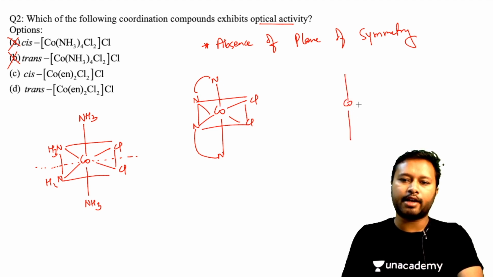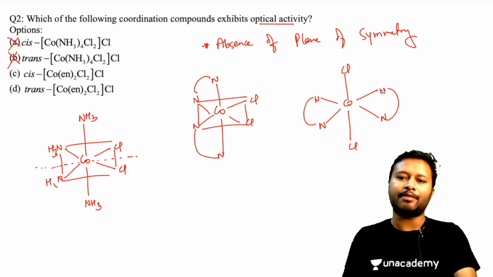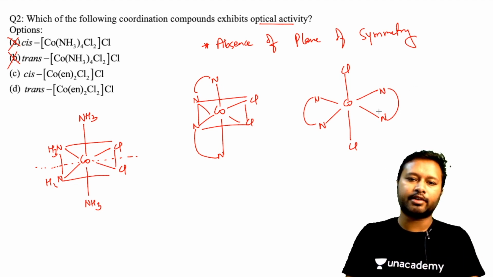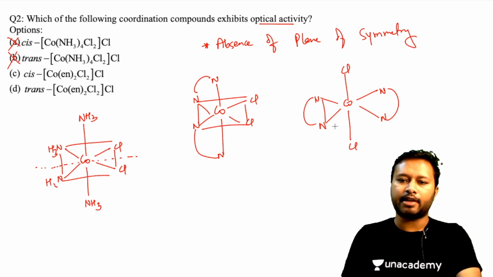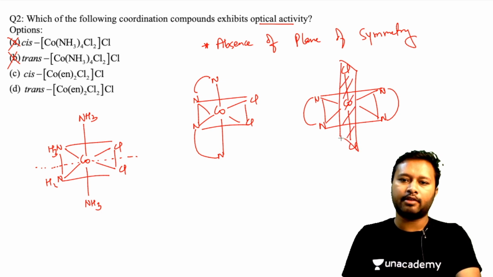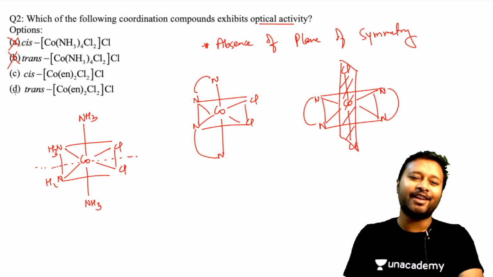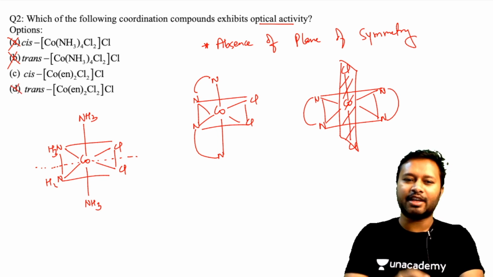And the trans isomer of this, if I make it, is going to go something like this: chlorine, chlorine, they are now trans to each other, and then the N of your ethylene diamine. I'm not making the complete chain, I'm just showing it as an illustration over here. Now the plane of symmetry is present in this one. You can have a plane of symmetry like this, which is bisecting the molecule into two equal halves. So that makes this one achiral.